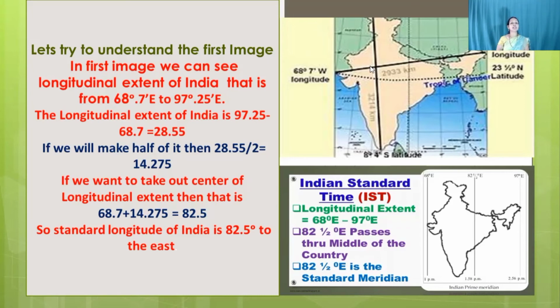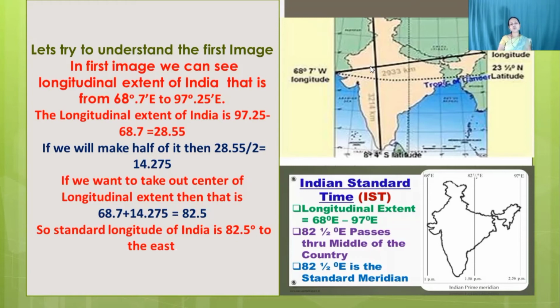The longitudinal extent of India is 97.25 minus 68.7 equal to 28.55. If we make half of it, then 28.55 divided by 2 equal